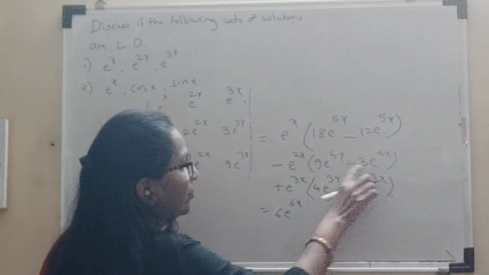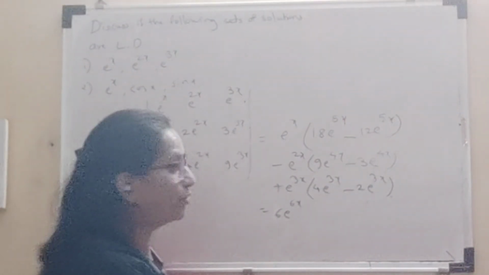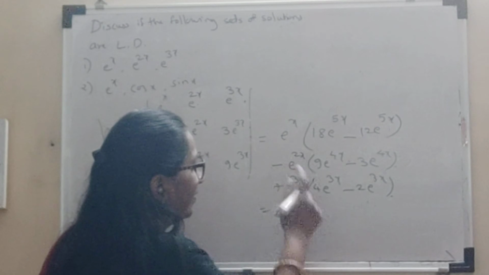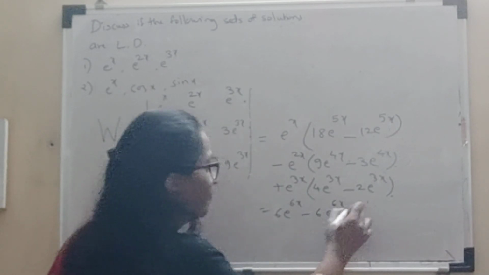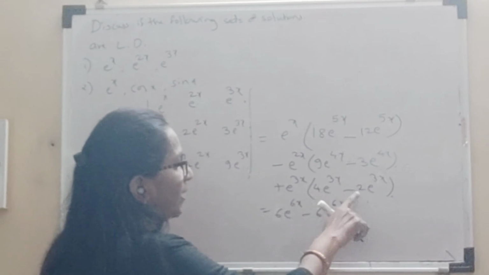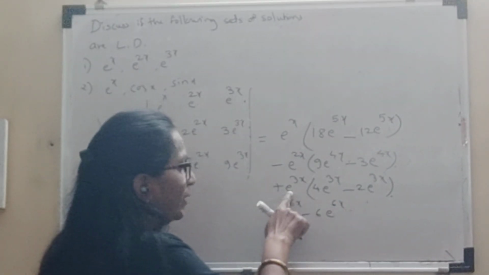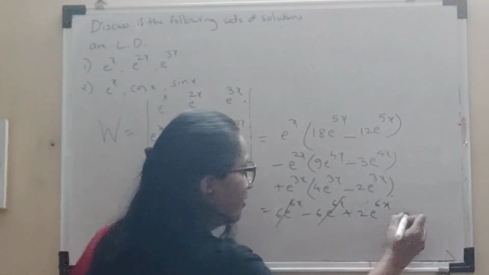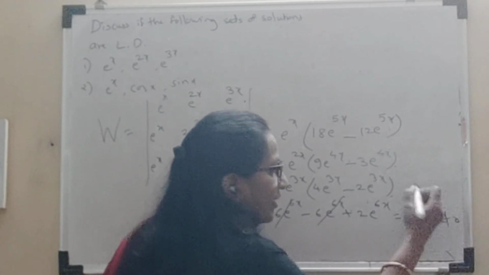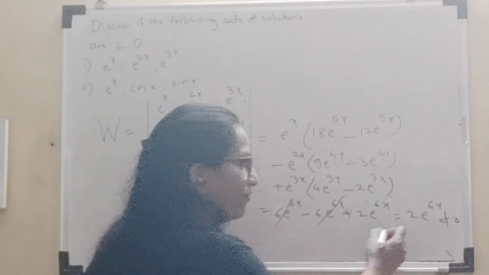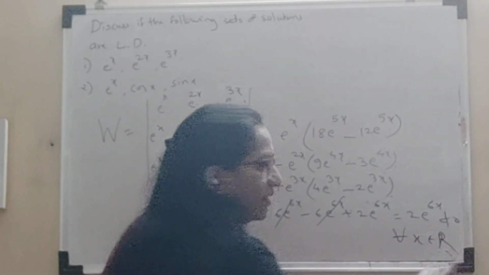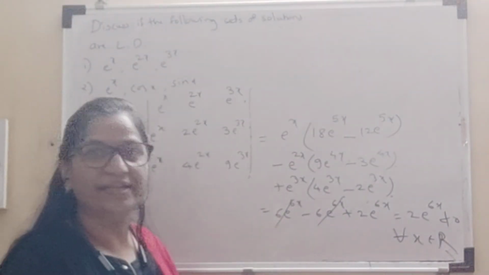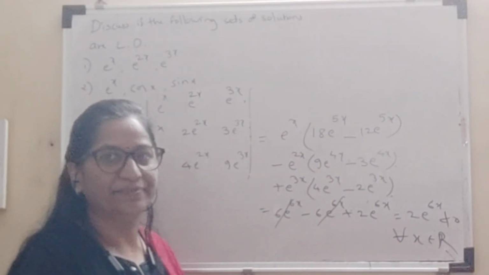Over here e raised to 2x into e raised to 4x, so that is nothing but e raised to 6x, and its coefficient is 9 minus 3 is 6 with minus sign, so minus 6 e raised to 6x. And in the last term, 4 minus 2 is 2, e raised to 3x into e raised to 3x is again plus 2 e raised to 6x. These get cancelled, so we get 2 times e raised to 6x, and again it is not equal to 0 for every x belongs to R. So therefore again this set of solutions, that is e raised to x, e raised to 2x, e raised to 3x, is also a linearly independent set.